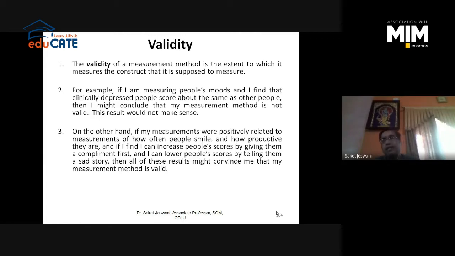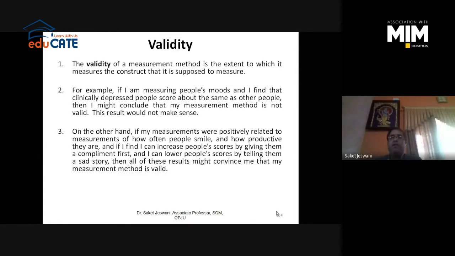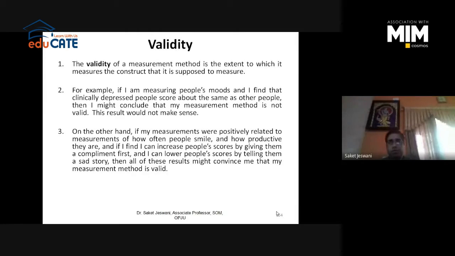If you're checking the self-esteem of the population, you are actually checking the self-esteem and not the motivation level. Okay, so if your objective is to check the self-esteem of a population and you have asked questions regarding their motivation level, this is not a valid instrument. Your objective will not be met. You will not be able to prove your hypothesis. So it is not a valid question. This is what validity is, right?